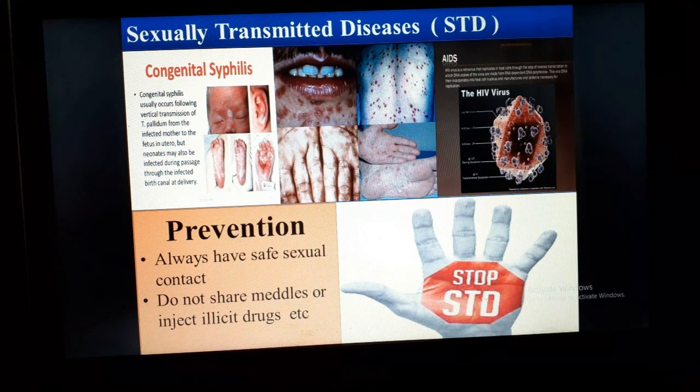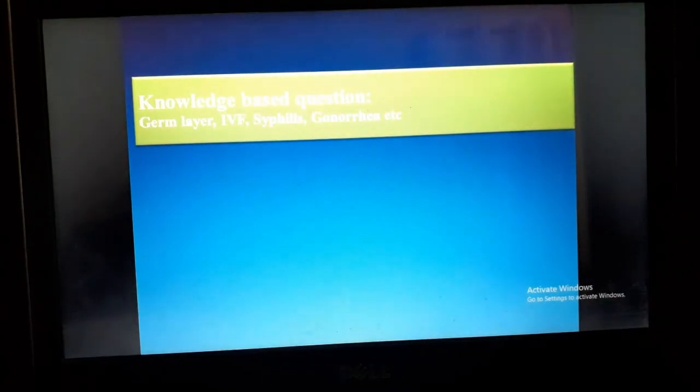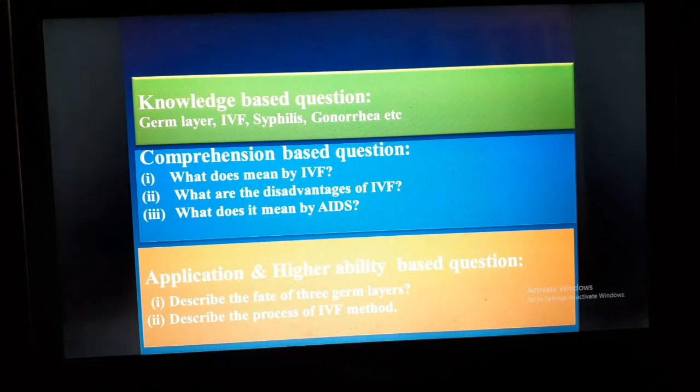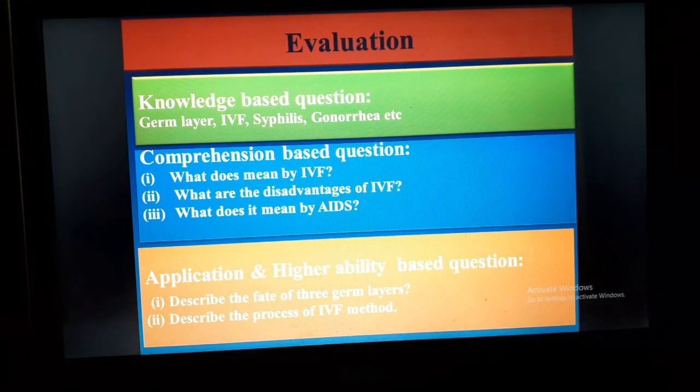Do not share needles or inject with others. If you have engaged in risky behaviors, get tested to see if you have HIV, gonorrhea or syphilis.